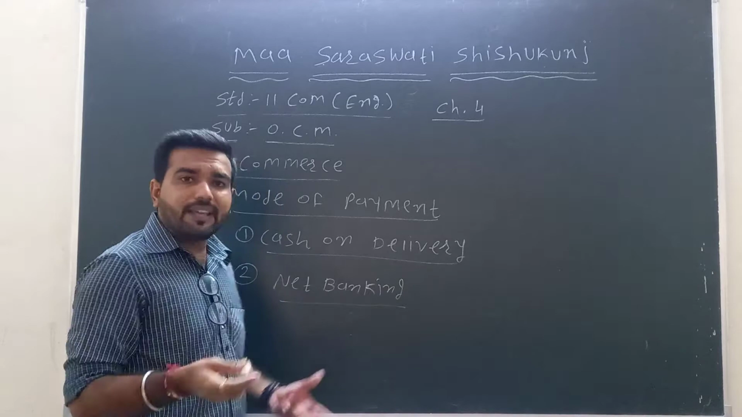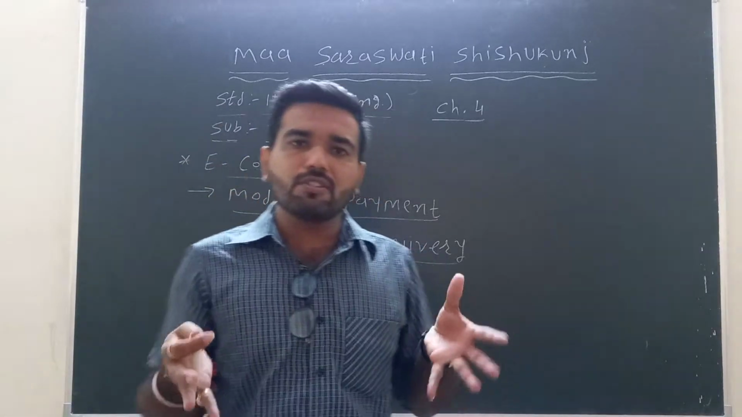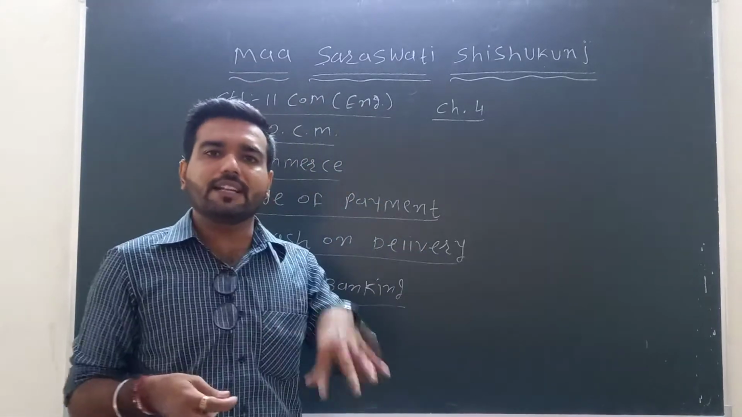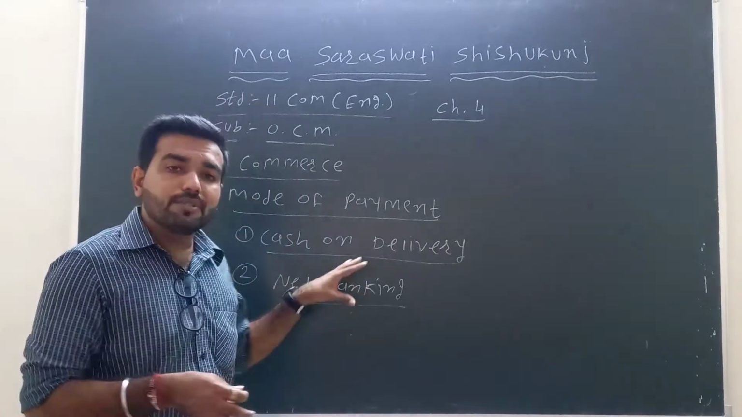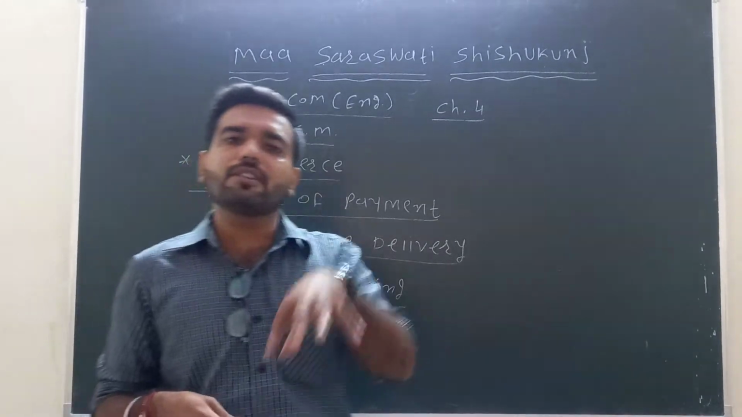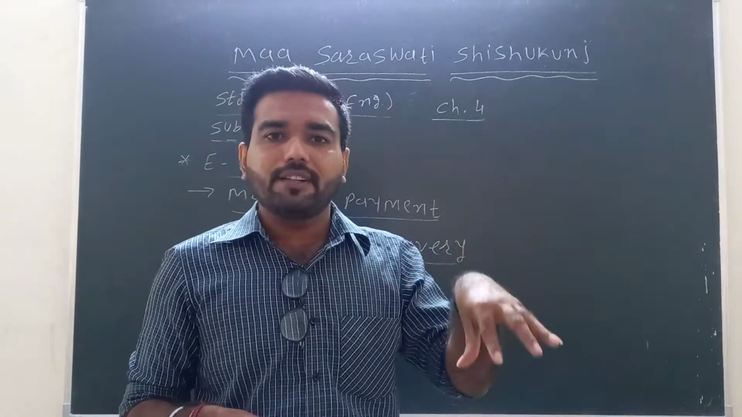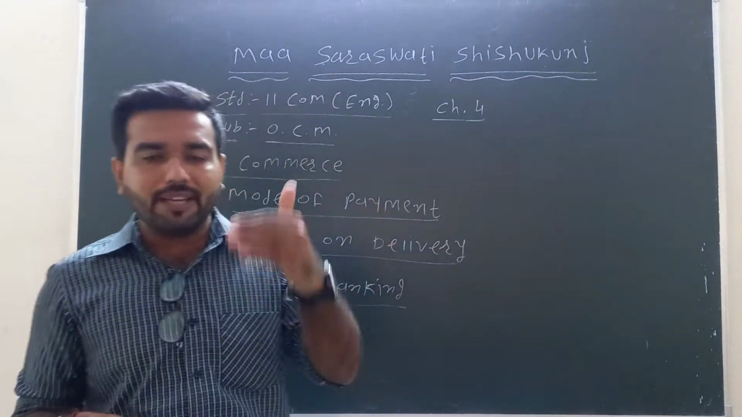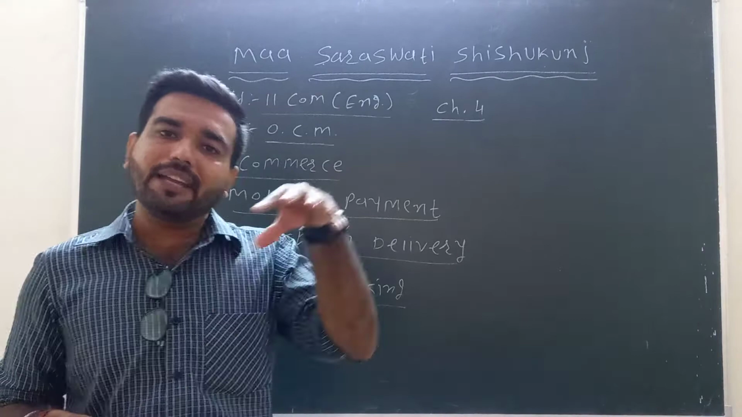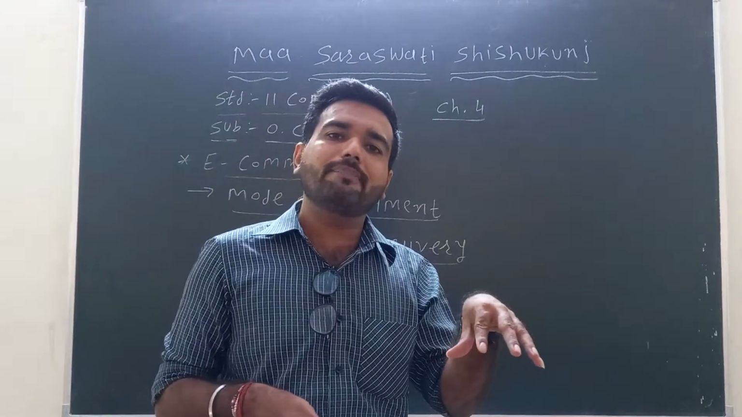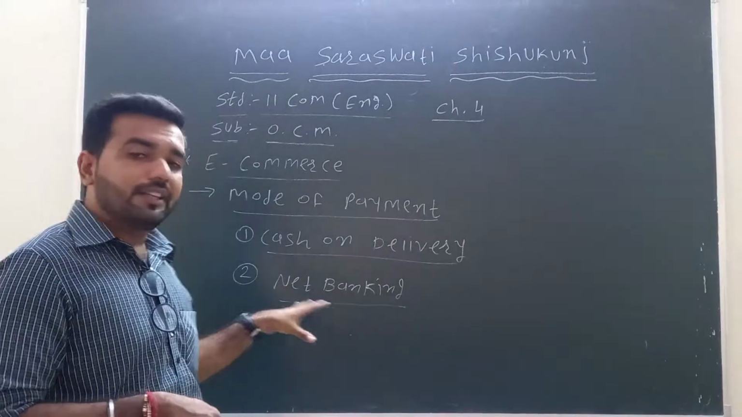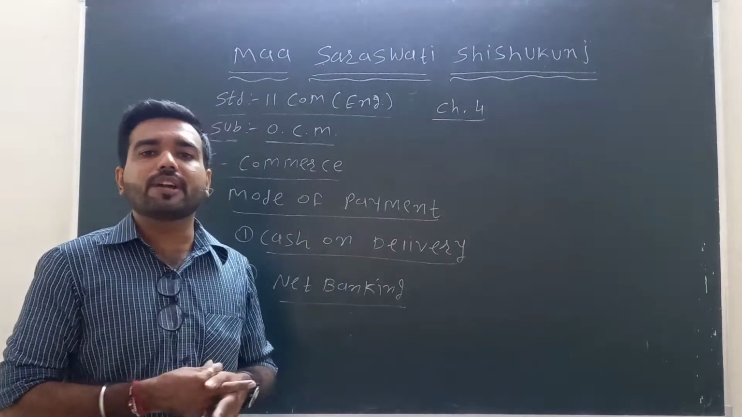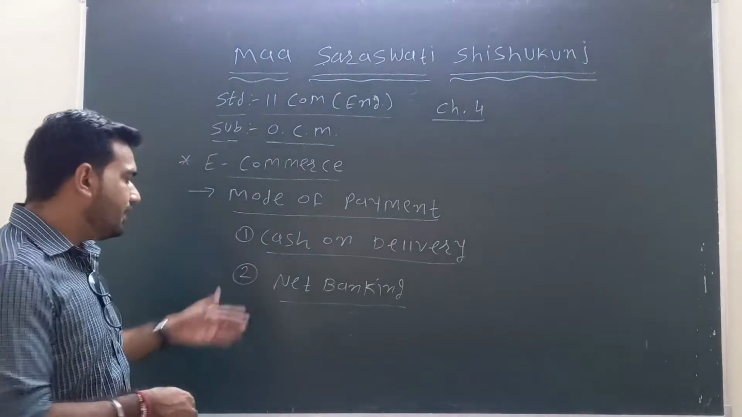Using internet banking, nowadays different banks are available for online transactions and online payment. So using net banking, using the application of the bank, we can make the payment and place the order for whatever goods we want to buy. So using net banking, we can make the payment for whatever product we have bought. It is net banking.